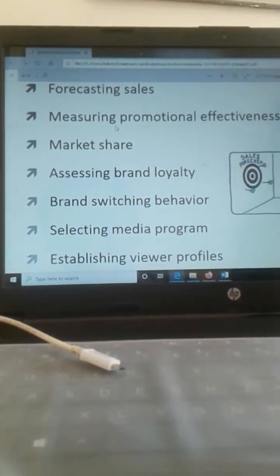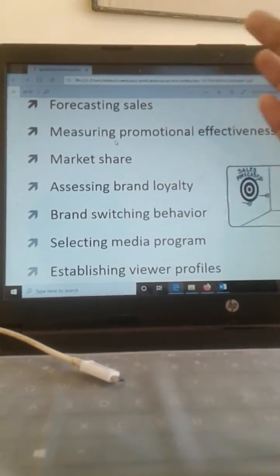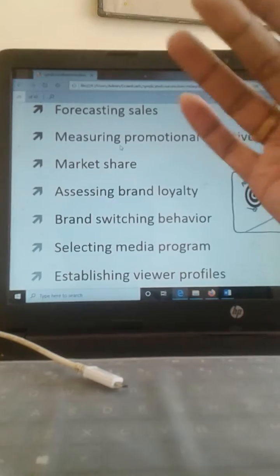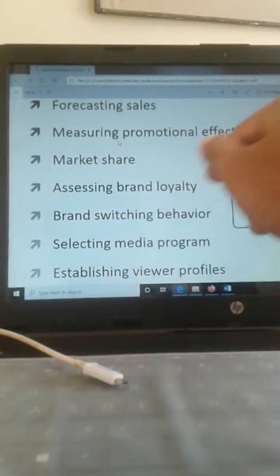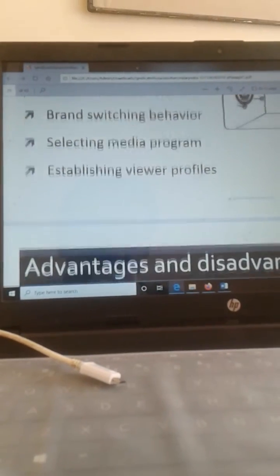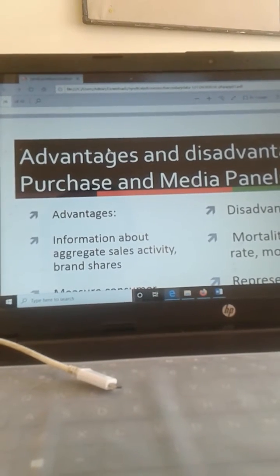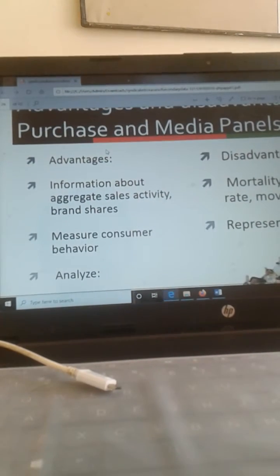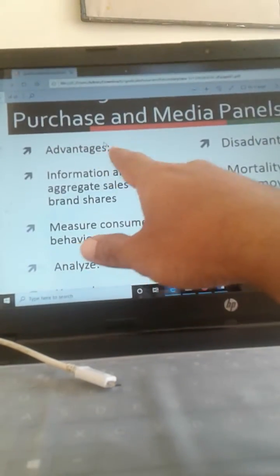Brand switching behavior. From the purchase panels we can identify how fast the customer is switching the product. Next is selecting the media program, as well as establishing the viewer profiles. So all these things are different advantages of purchase panels as well as media panels. Now, what are the advantages and disadvantages?